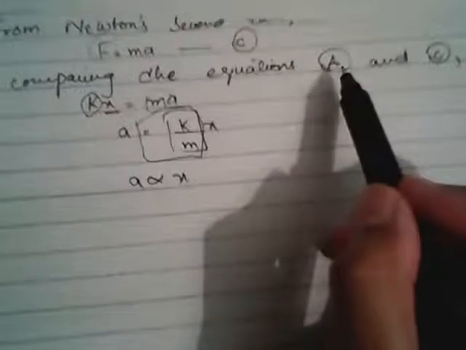Okay, but what happens when the spring is compressed? We will do nothing but compare equation B and C. In that case we will get an equation: a is directly proportional to negative x. It's just the difference of signs.